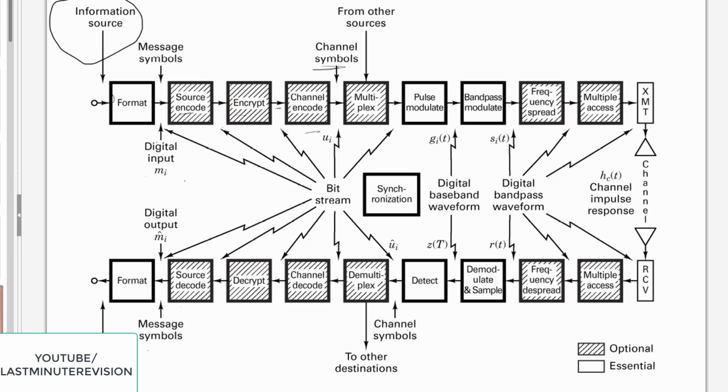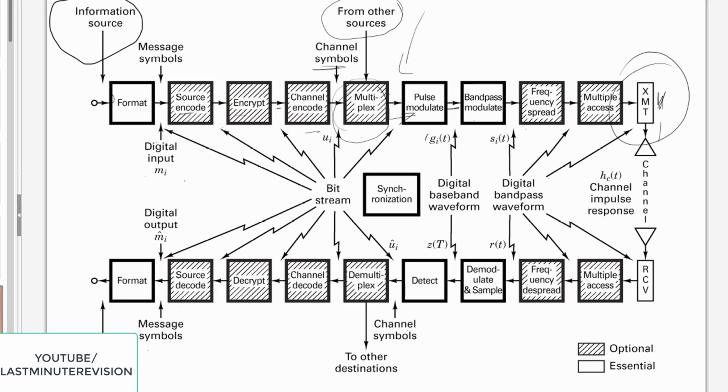In that, you will introduce channel symbols, and here you will have a multiplexer. From other sources also you will take the information. Then the pulse modulation will take place, where the modulation and carrier signal will be implemented. Then you have a bandpass modulator. If a high pass or low pass is there, it will modulate. Then there is a frequency spread spectrum. It is used to change the frequency of the signal so that it does not get interfered with by other signals. After that you have multiple access, and this is nothing but a transmitter.